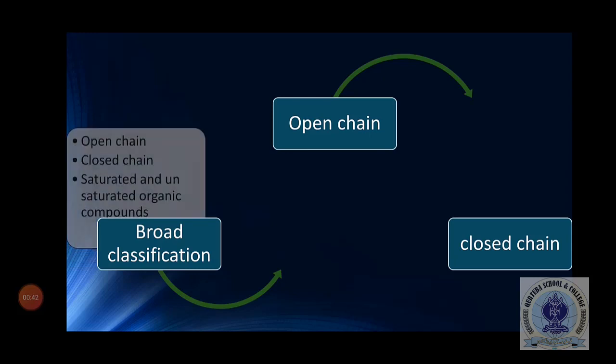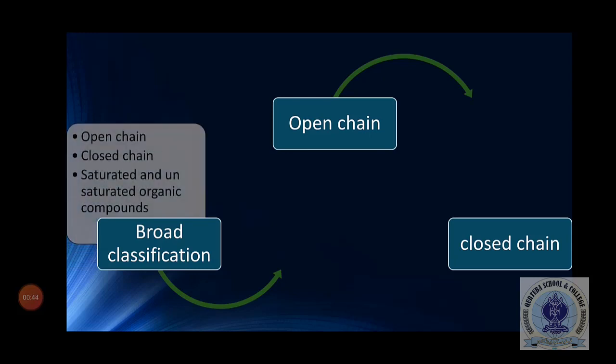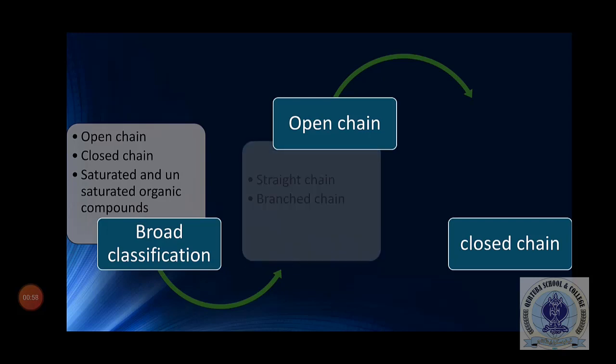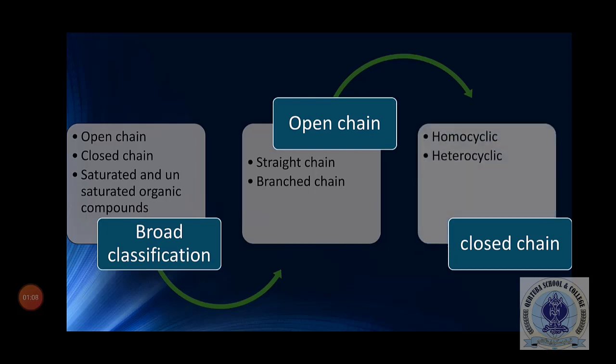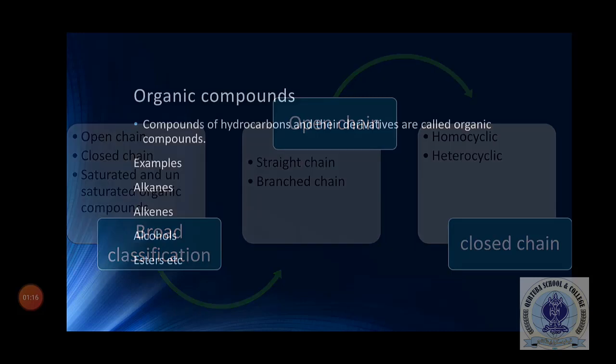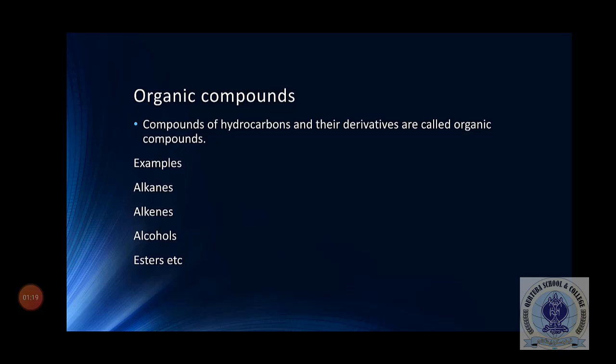Now in broad classification, the first one would be open chain organic compound, the second closed chain organic compound, the third saturated organic compounds, and the fourth unsaturated organic compounds. In open chain we are going to study its types: straight chain and branch chain organic compounds. In closed chain organic compounds we are going to study homocyclic and heterocyclic organic compounds.